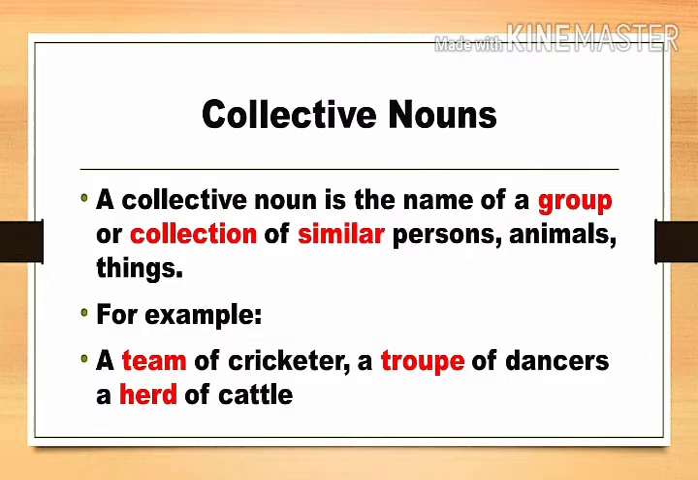Collective nouns. A collective noun is the name of a group or collection of similar persons, animals, or things. For example, a team of cricketers, a troupe of dancers, a herd of cattle. So here a group of cricketers is called a team, a group of dancers is called a troupe, and a group of cattle is called a herd.